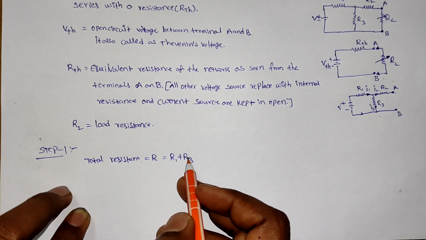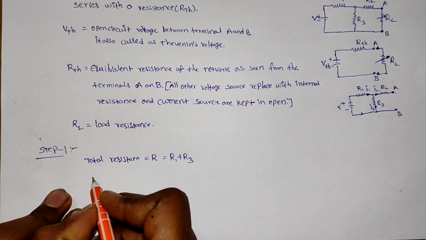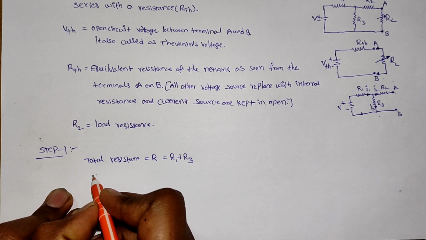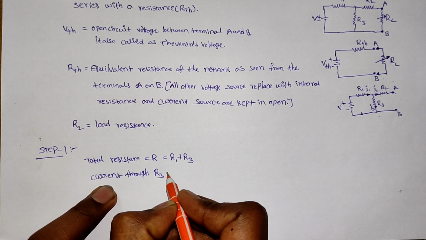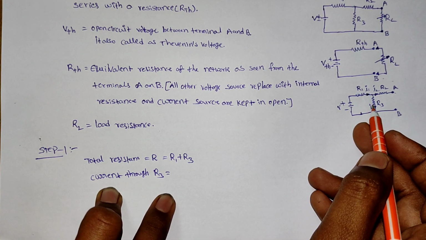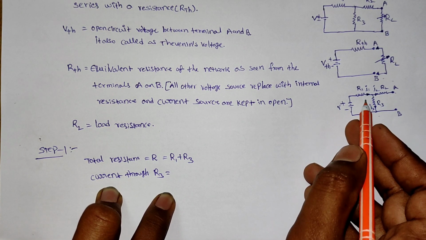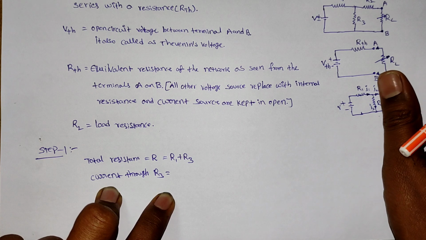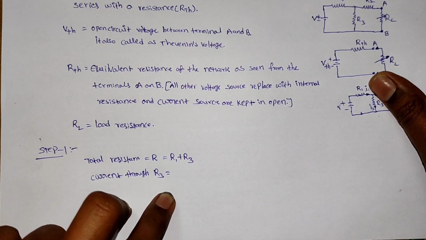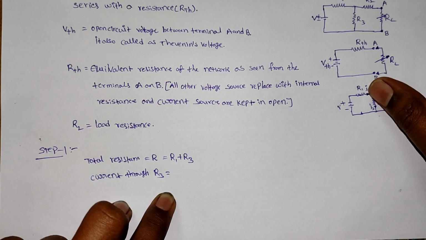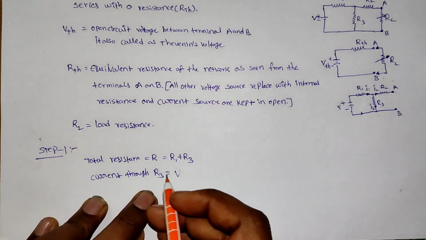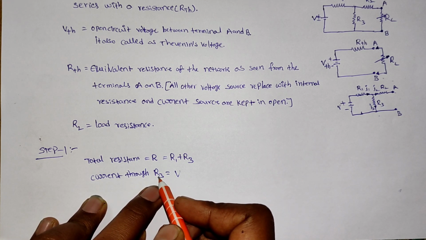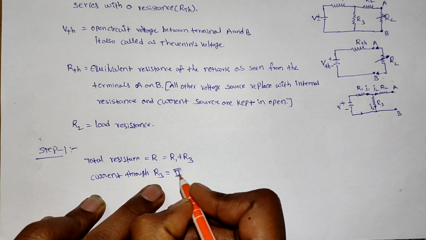This is the effective resistance. Now we have to calculate the current through R3. R1 and R3 are both in series. This is an open circuit, and these two are in series, that's why we apply it here. Now we have to calculate the current through the R3 resistor, I3, the current through the R3 resistor.